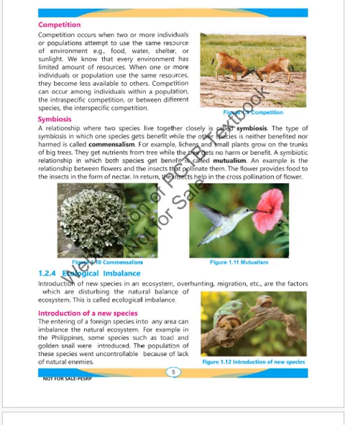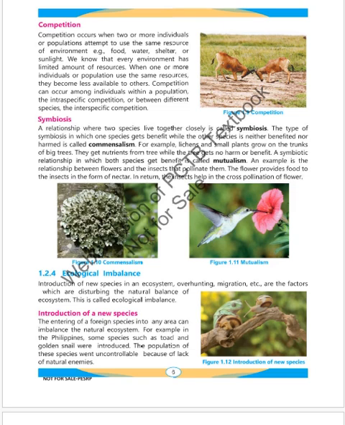Symbiosis. The relationship where two species live together closely is called symbiosis. The type of symbiosis in which one species gets the benefit while the other species is neither benefited nor harmed is called commensalism. For example, lichens and small plants grow on the trunks of big trees. They get nutrients from trees while the trees get no harm or benefit.